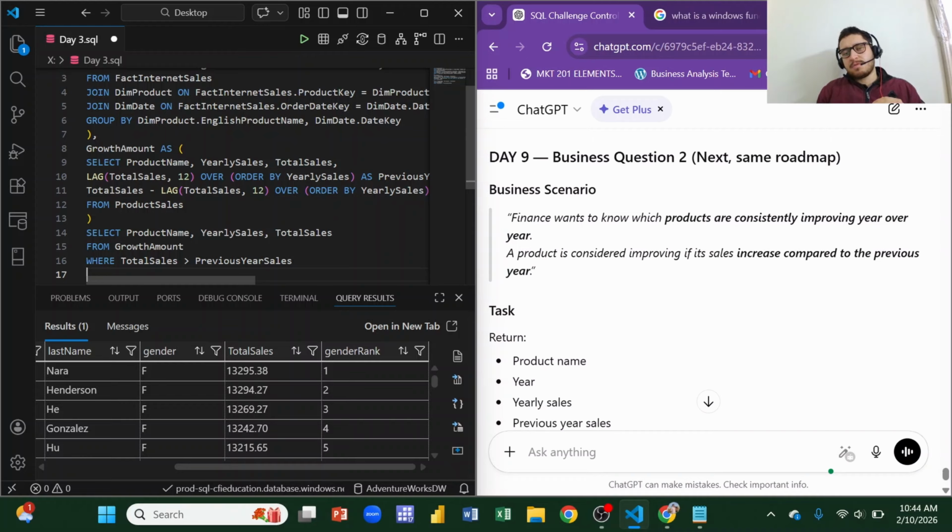As there are also months involved in this data, I would be selecting 12. So what will it do? It will go back, for example, January 2026. I want to know the sales for January 2025. So when I press lag plus 12, it will go 12 months back, a whole year back to January 2025 to get me that data.